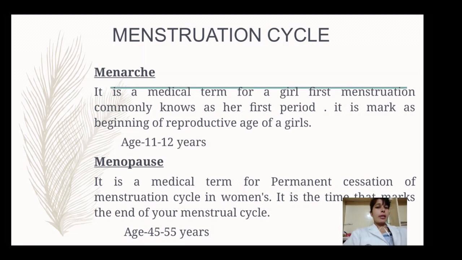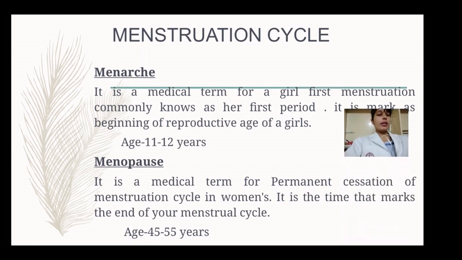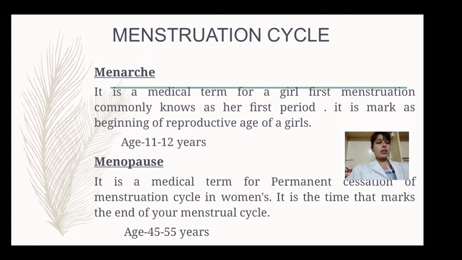The next is menopause. Pause means stop. So it is a medical term for the permanent cessation of the menstruation cycle. It is the time that marks the end of a woman's menstruation cycle.